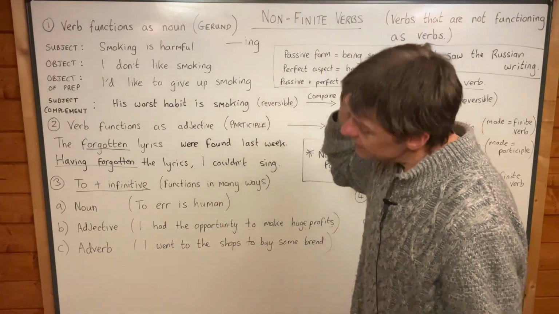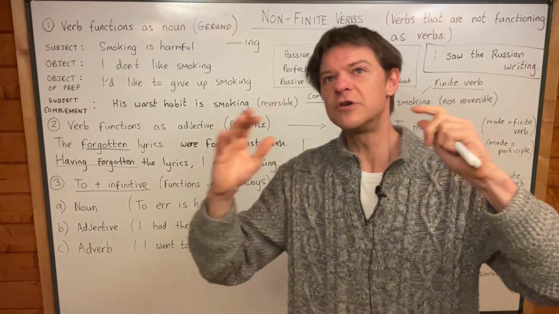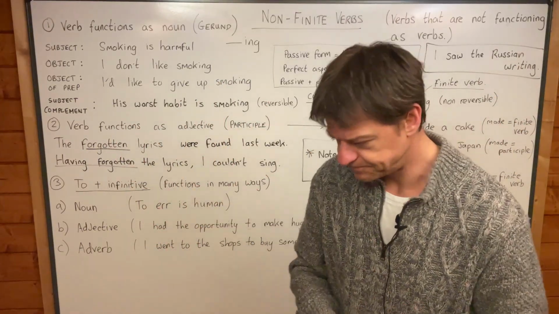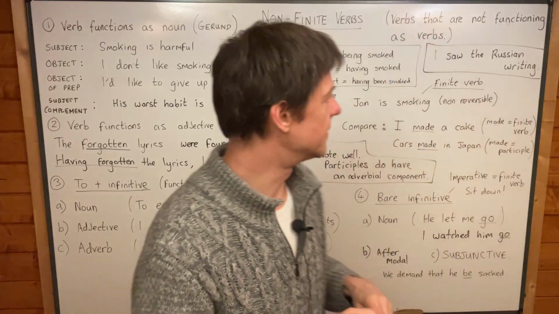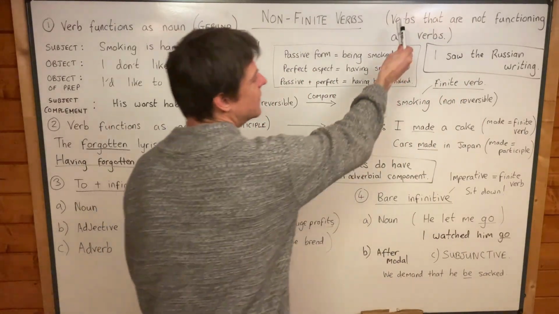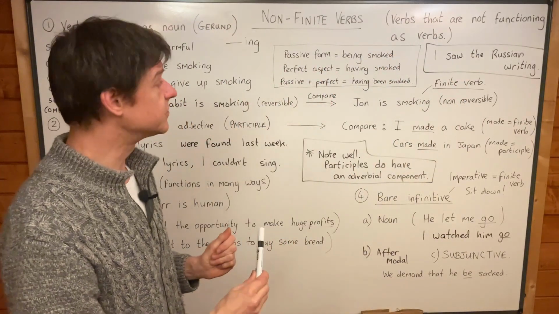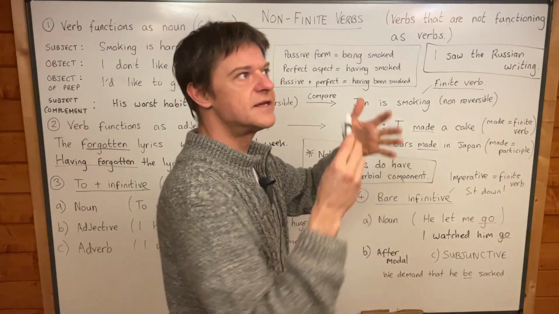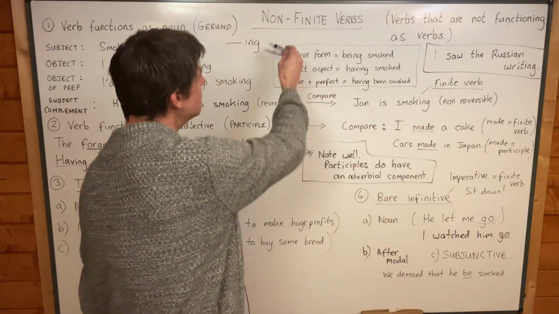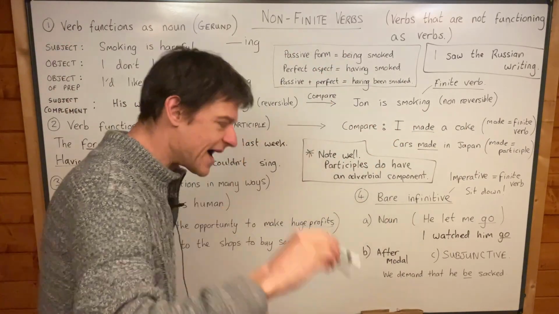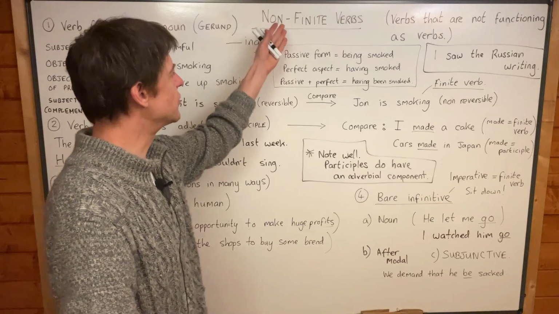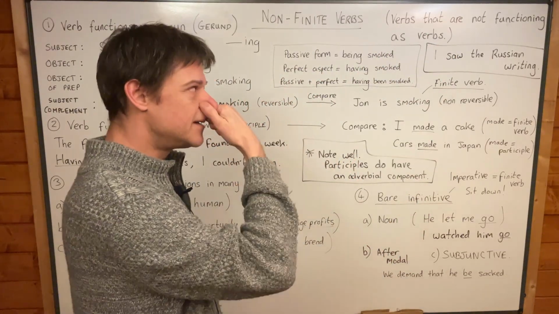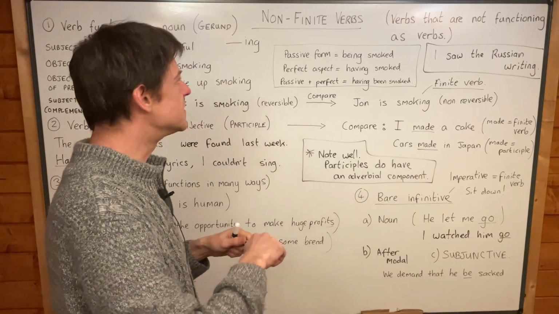Okay, now. That's what a finite verb is, and I would call that a full verb, a complete verb, because it's got a doer. Non-finite verbs, you might call them verbs that are not functioning as verbs. Why? Well, because verbs we've defined as a word with a doer. Non-finite verbs do not have a doer. Okay, so that's why non-finite verbs are really verbs that are not functioning as verbs. And this is the complicated thing in grammar.